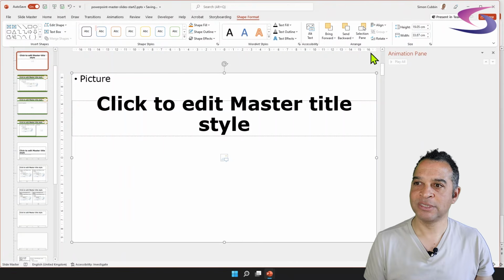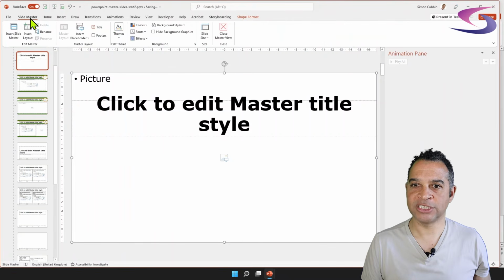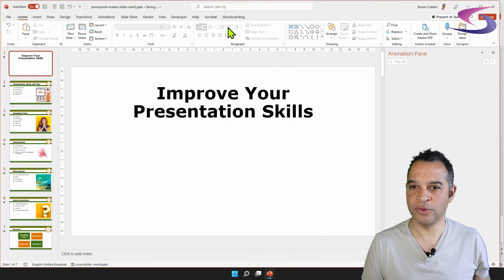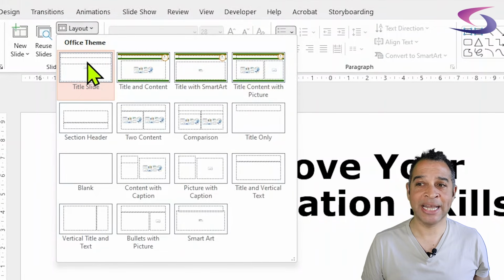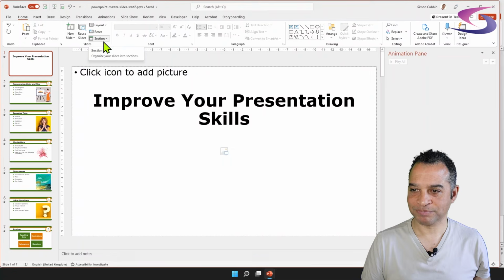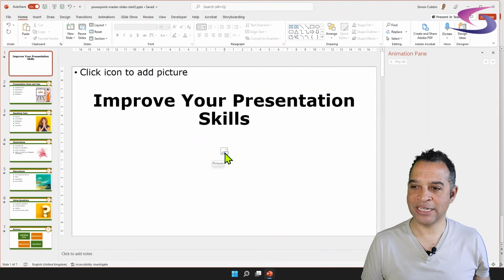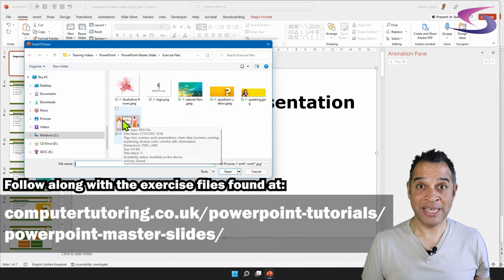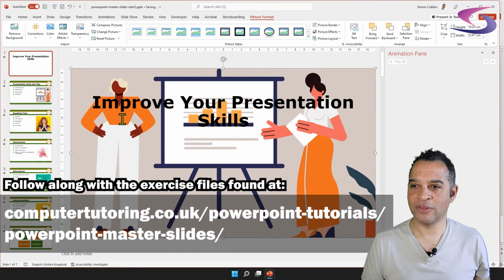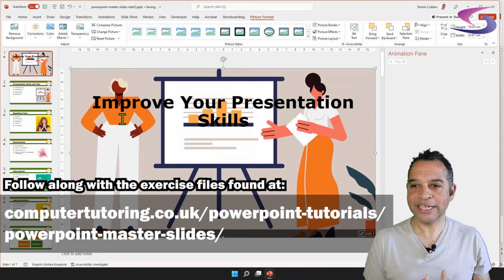So before we decide to muck around with this a little bit, let's actually add some content back in our presentation. So if I go and close my slideshow view by clicking on Slide Master and click Close Master View. Now at the moment, it doesn't seem to have updated the layout. So what you might need to do is click on Layout and choose Title Slide again, and you can see it's updated that. So that's looking quite good. Let me add in a picture. So let's click on the Add Picture icon in the middle and choose two people presenting from the pictures that I've supplied. Double click on that. And that's, yeah, starting to look good.